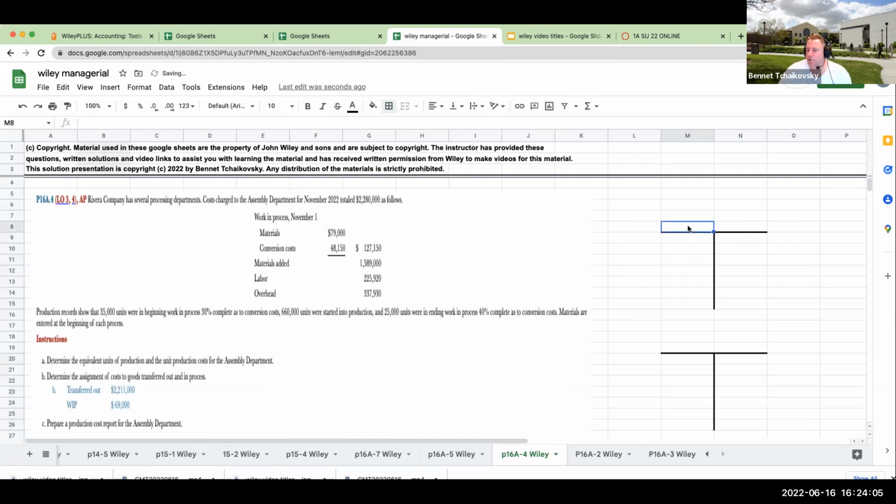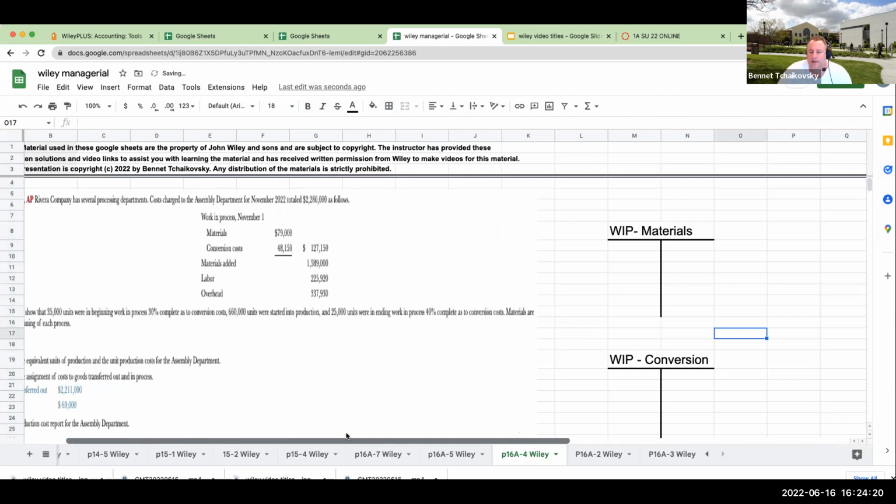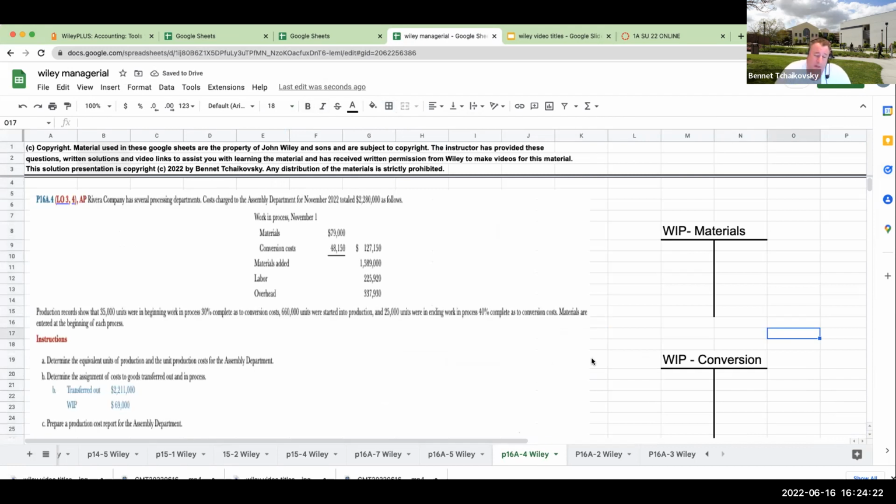So we've got a work in process or WIP materials. And we're also going to have a work in process conversion. That's not a van conversion, right? It's the kind of conversion where we're talking about the labor and factory overhead.